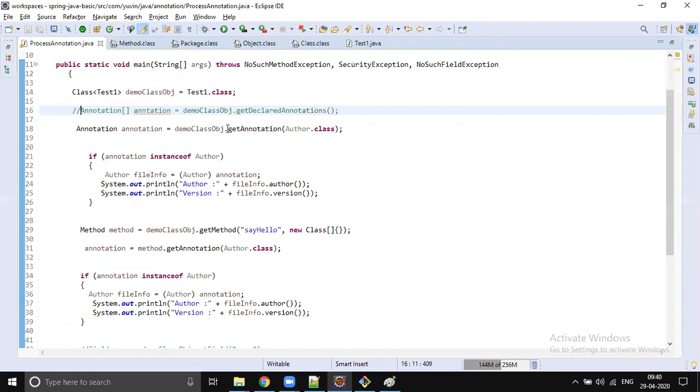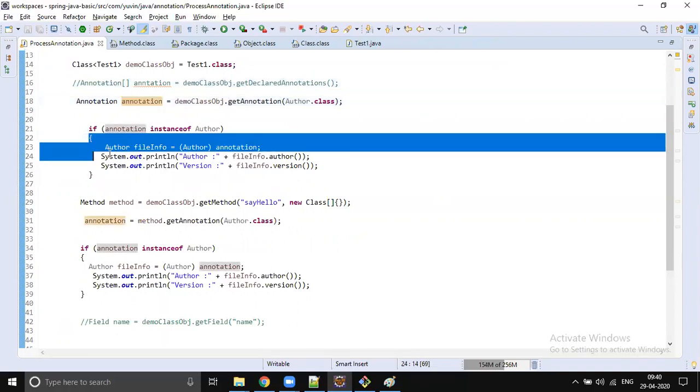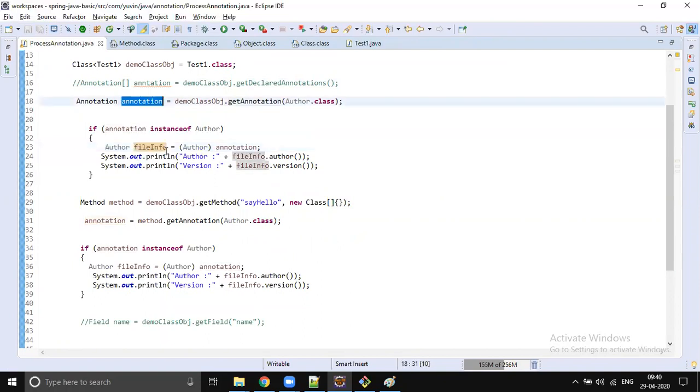So for now, Test1 has an annotation, Author. I'm directly calling getAnnotation. If you don't know what annotation it's going to have, then you have to use the method getDeclaredAnnotations and loop over it. Once you get the annotation, you can get the information.